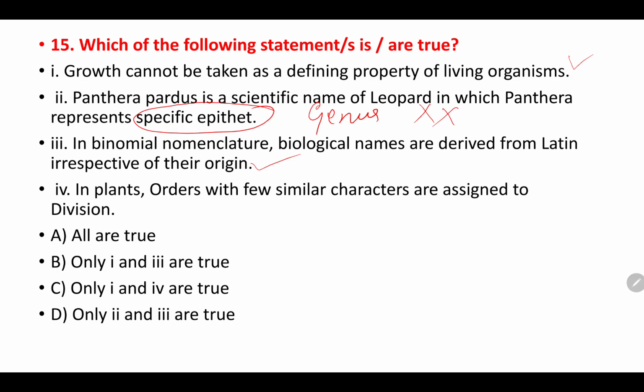And the fourth one, in plants, orders with few similar characters are assigned to division, they have given. So just go through the taxonomical hierarchy, that is kingdom, phylum, class, order, family, genus, species. Right. See, orders with few similar characteristics are not assigned to phylum or division. It is what? The class. Right. So, this is false again. Then the correct options or true statements are 1 and 3. So, option B.